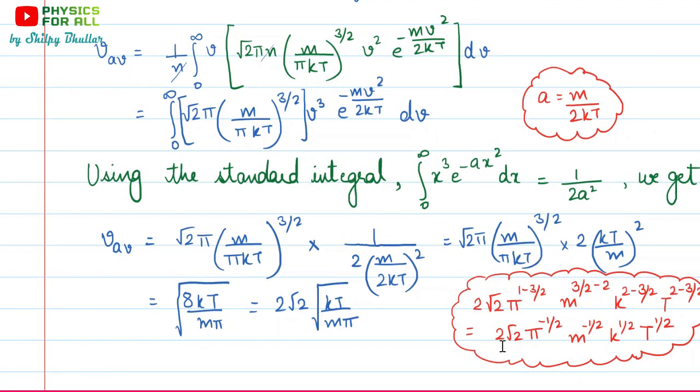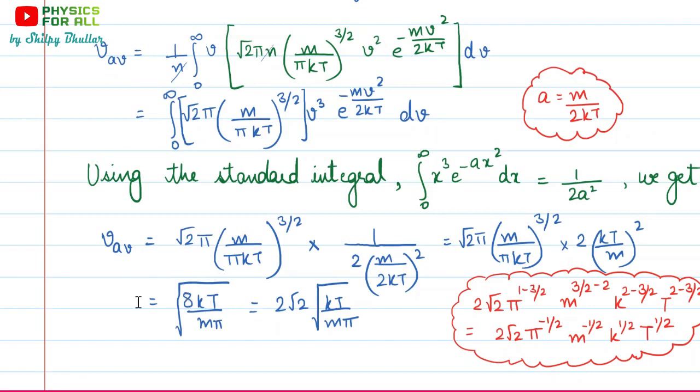So on solving, we get 2 under root 2, pi raised to power minus 1 by 2, m raised to power minus 1 by 2, k raised to power 1 by 2, and t raised to power 1 by 2. And what is 1 by 2? That is square root. So that's why we have mentioned here 2 root 2 under root kT upon m pi, because here pi and m have the power minus 1 by 2.